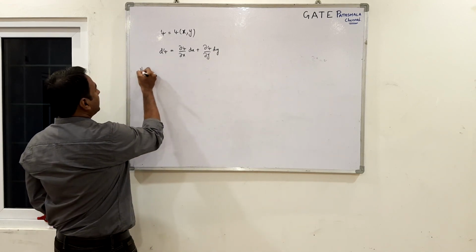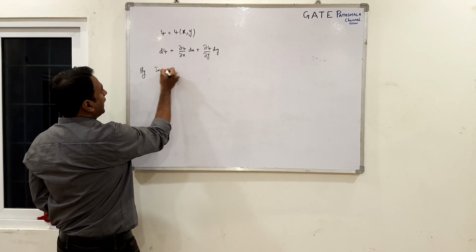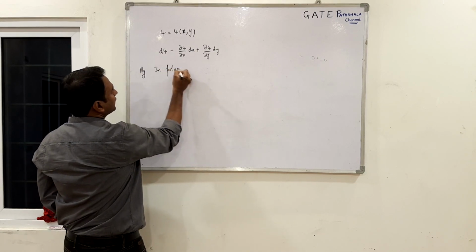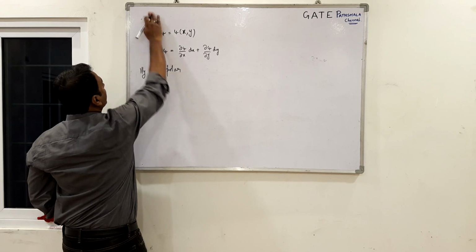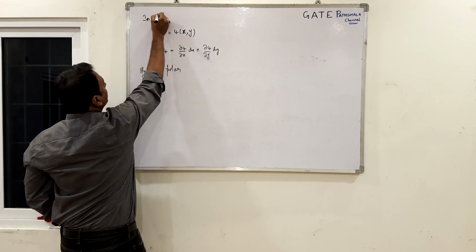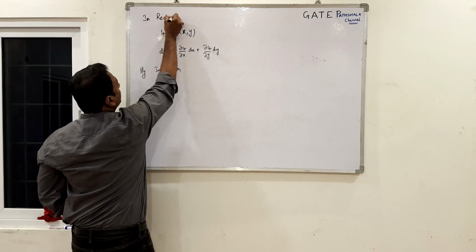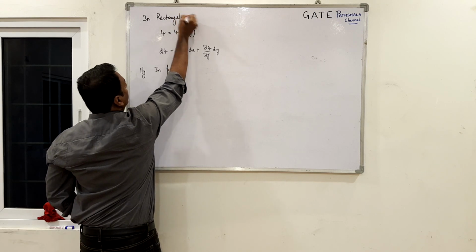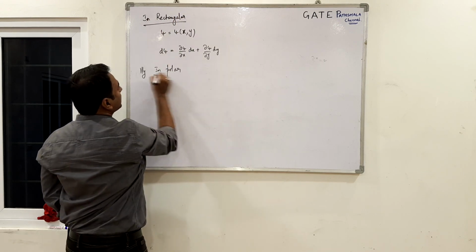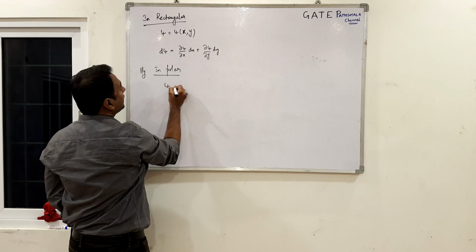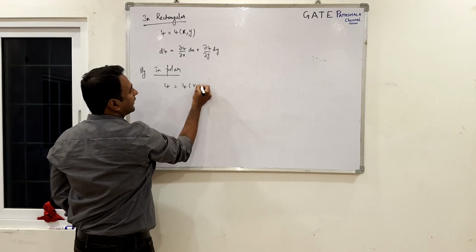So, similarly in polar, this was in Cartesian, that is rectangular coordinates. In polar coordinates, psi will be a function of r comma theta.